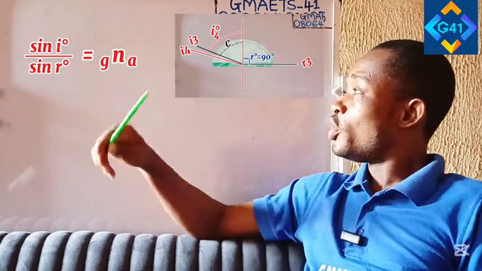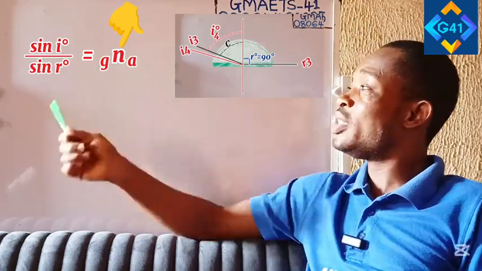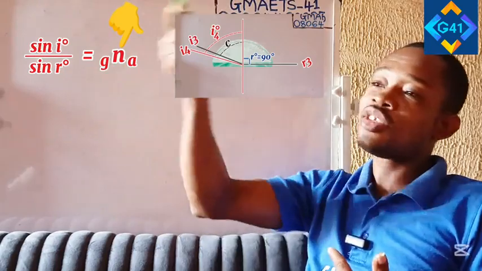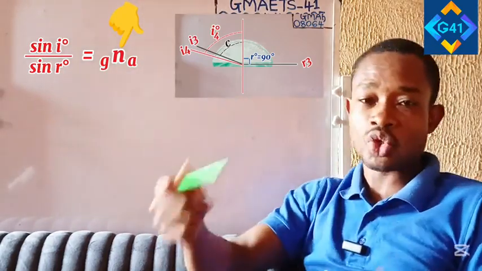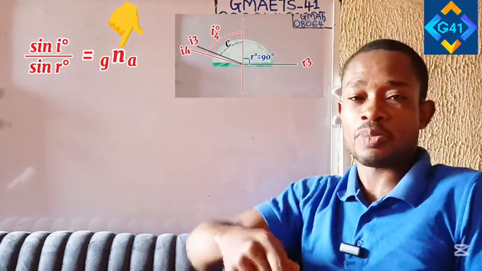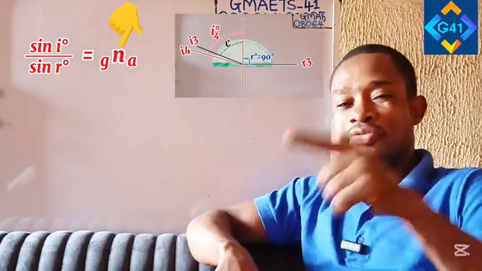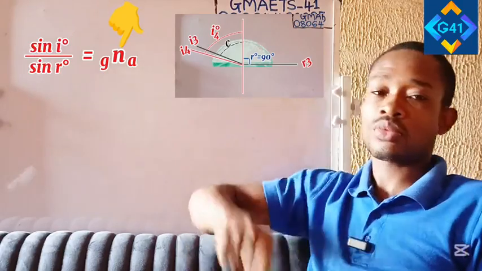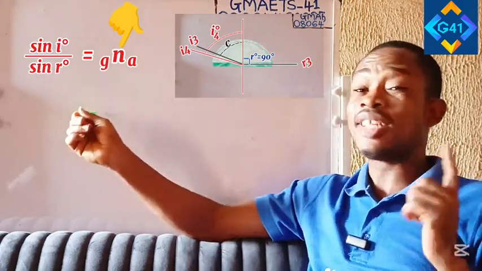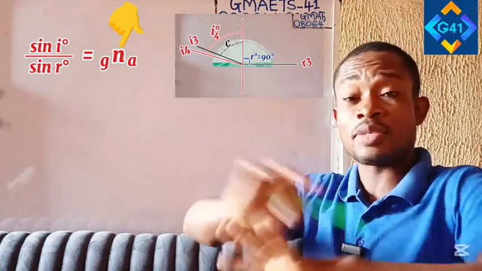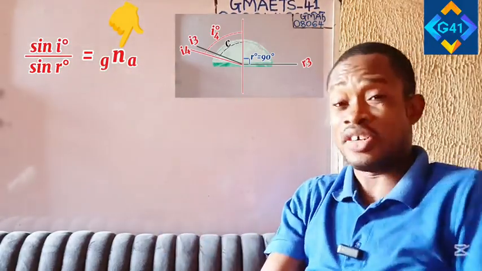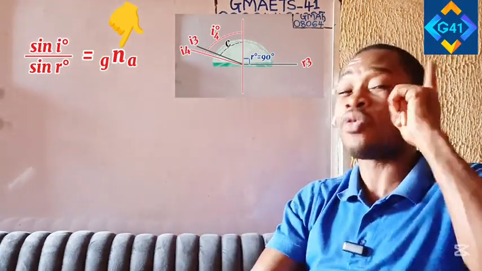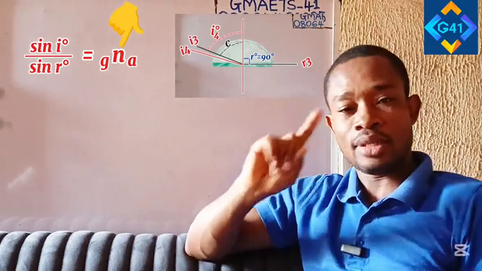And then this n, you have GA. This GA means light is traveling from glass to air. Where light is traveling to, that is where refraction takes place. And the medium where refraction is taking place, that is the medium whose refractive index we quote. So since light is traveling from a denser medium, the semicircular glass, to a less dense medium, air, refraction takes place in the air. Therefore, sine i all over sine r will be equal to the refractive index of air because the refraction took place in air.